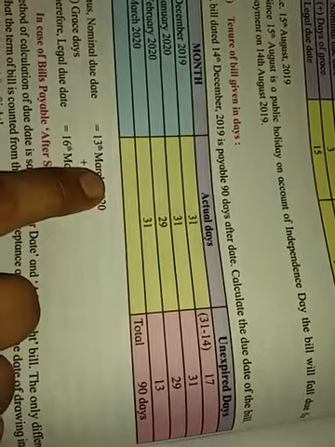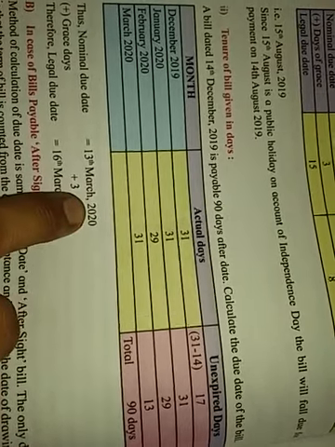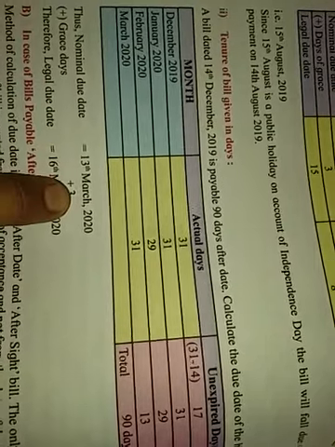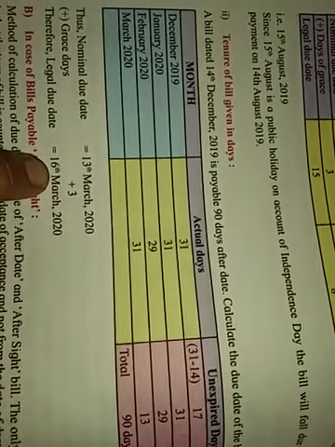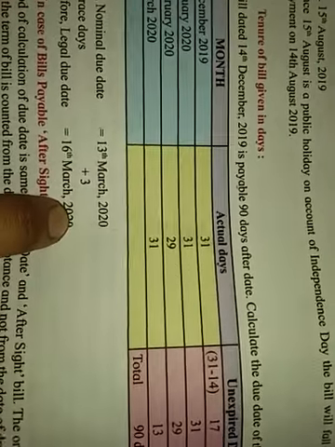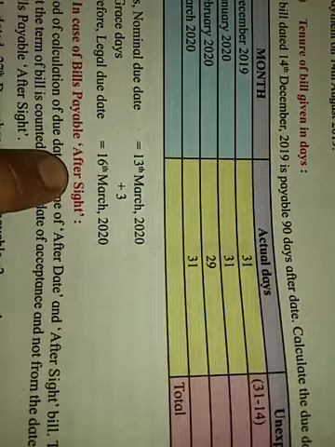So what will the date be? 13 March 2020. It is the nominal date, and plus grace days, how much? 3 days. So the legal due date is what? 16 March 2020. Now see the meaning of an after sight or on demand bill.